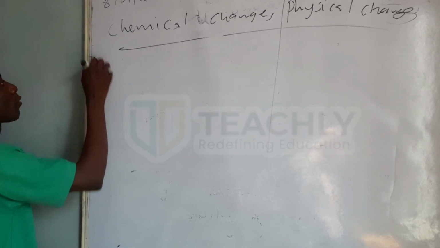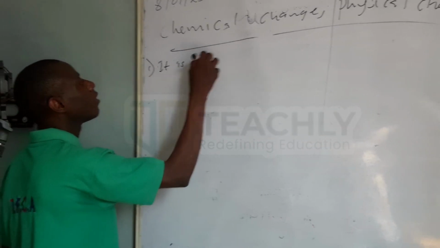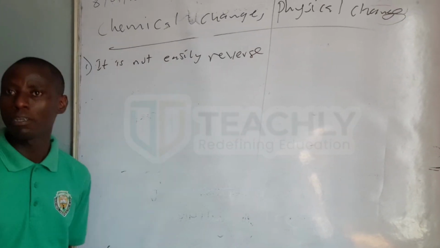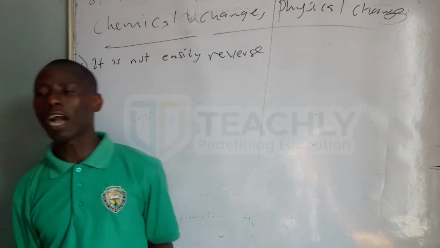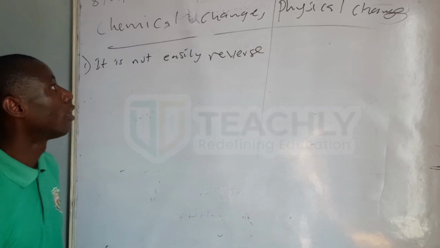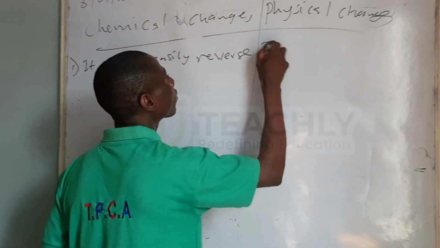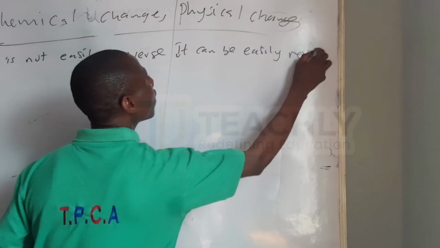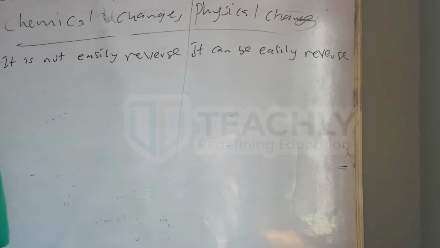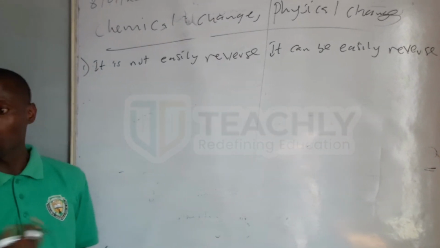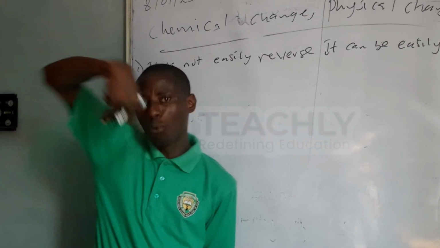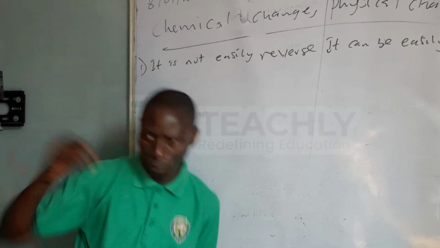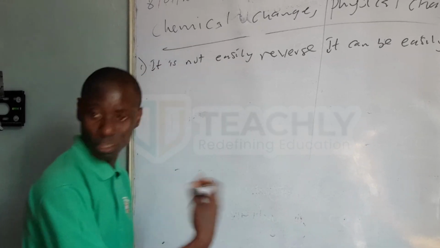1. For chemical changes, it is not easily reversed. Chemical changes are not easily reversed. While physical changes can be easily reversed, just like the example I gave you the other time. If you melt an ice, if the ice melts and turns to water, you can what? Turn that water back to ice. How? If you put your normal water inside a refrigerator or fridge, when the temperature reduces, it turns back to solid. That means it can be reversed.